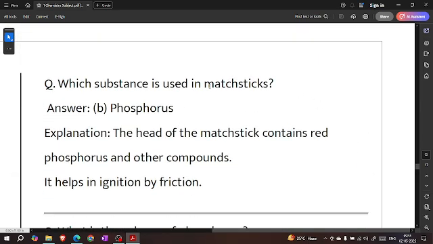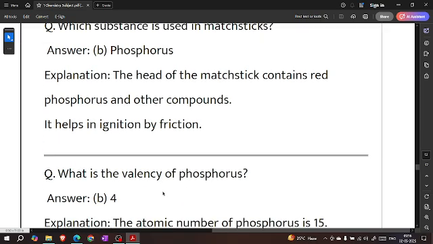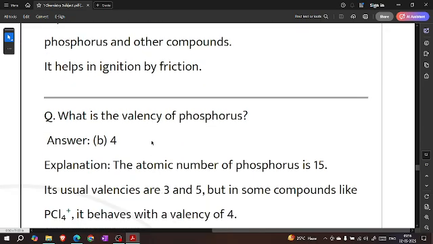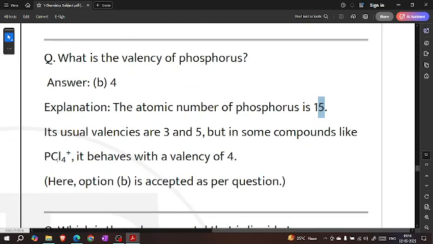Which substance is used in matchsticks? Phosphorus. The head of matchsticks contains red phosphorus and other compounds. It helps in ignition by friction. What is the valency of phosphorus? The atomic number of phosphorus is 15. Its usual valences are 3 and 5. But in some compounds like PCl4+, it behaves with a valence of 4.